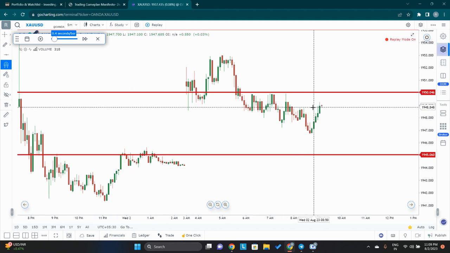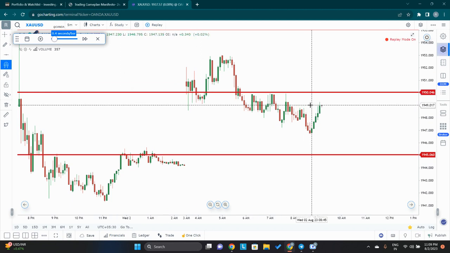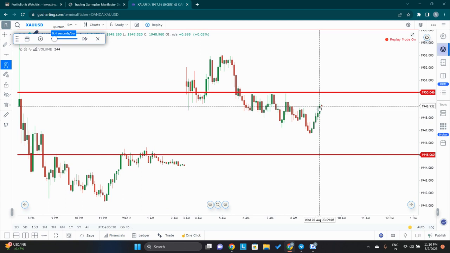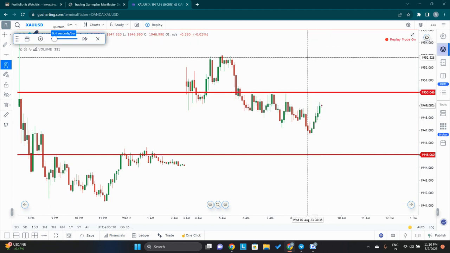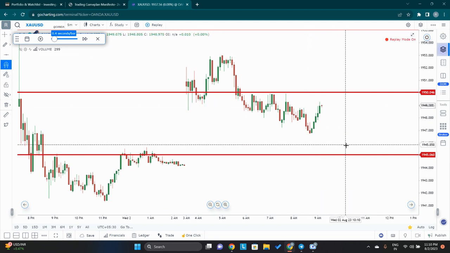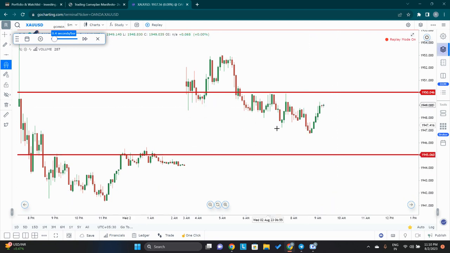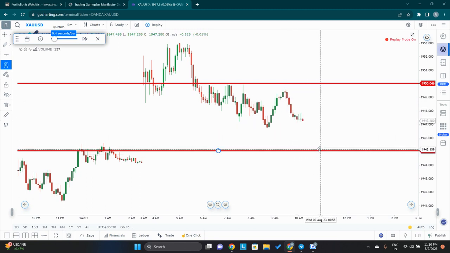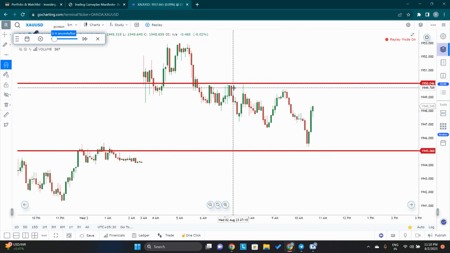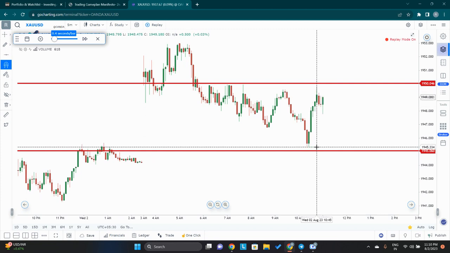Yep, somewhere around here I had given my sell call, 8:35 onwards, around 1948 to 1952, stop loss slightly above here, for targets of 1945 and 40. And as you can see, on the first trade, price came down and it almost came till 1945, and after that price reversed back.